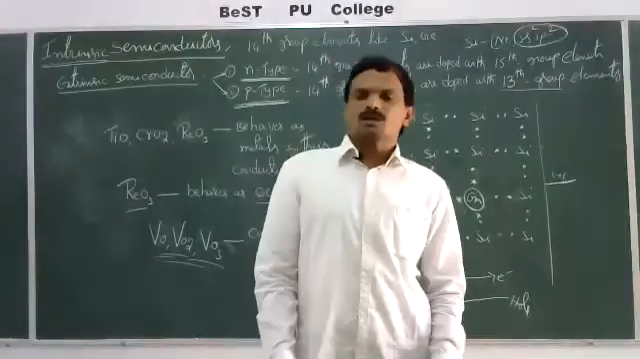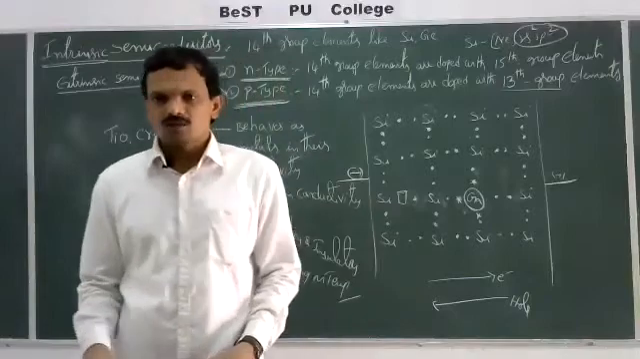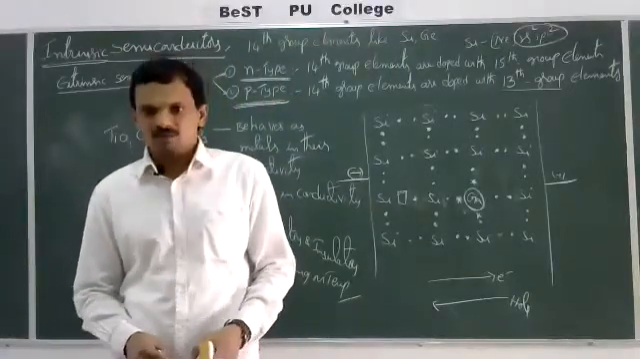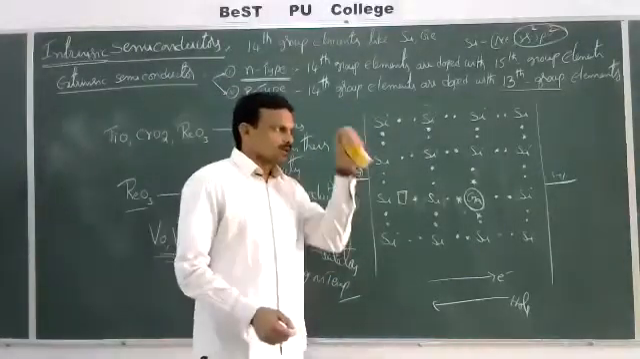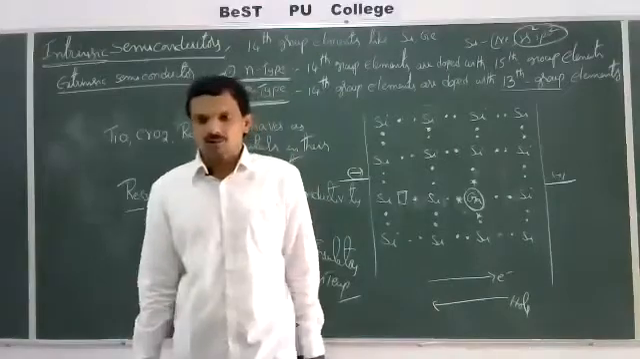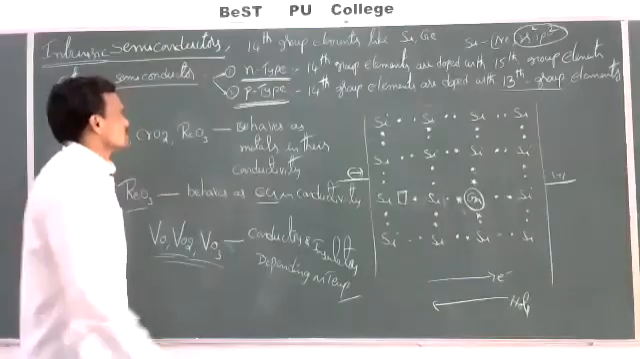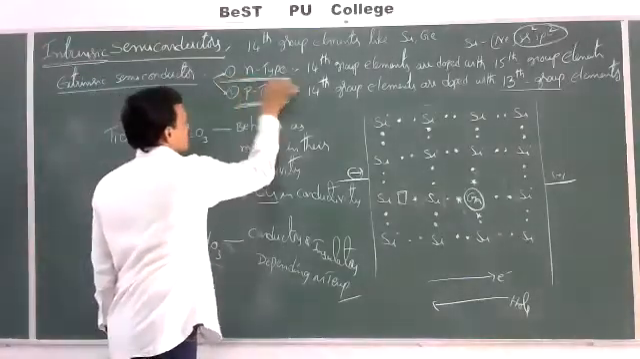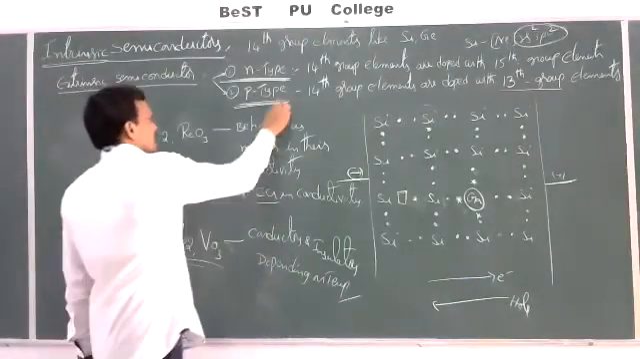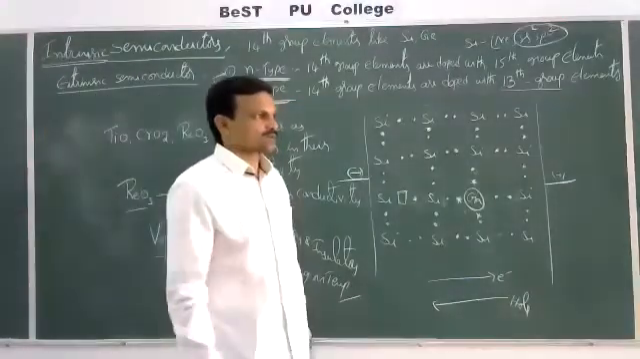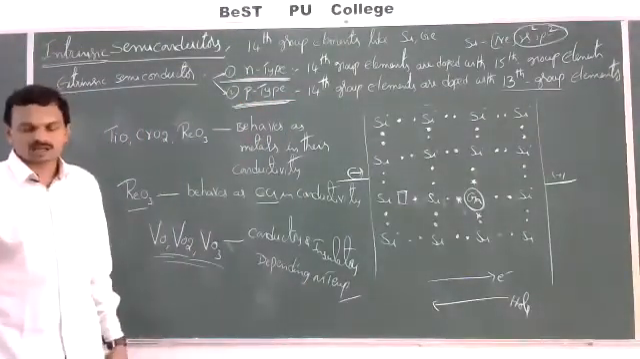N-type semiconductors are obtained when 14 group elements like silicon or germanium are doped with 15 group elements like phosphorus, arsenic, antimony. Similarly, if 14 group elements are doped with 13 group elements, then we get a P-type semiconductor. In N-type, the negatively charged electrons are responsible for conduction of electricity, whereas in P-type, vacant orbitals are responsible for electrical conductivity. That means the holes are responsible for electrical conductivity.